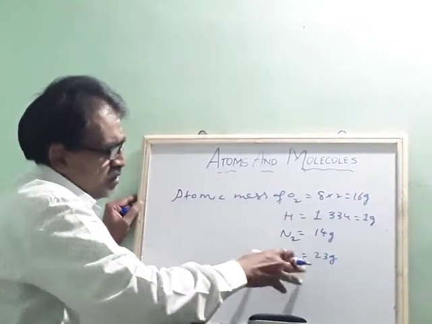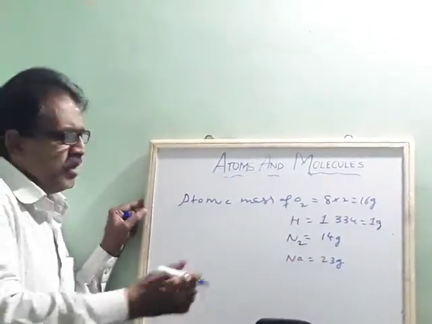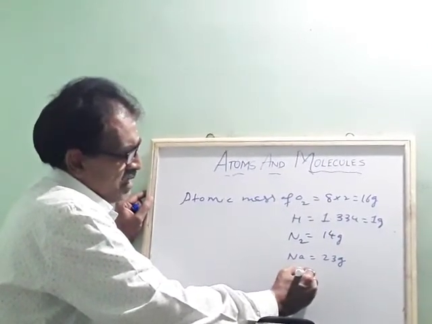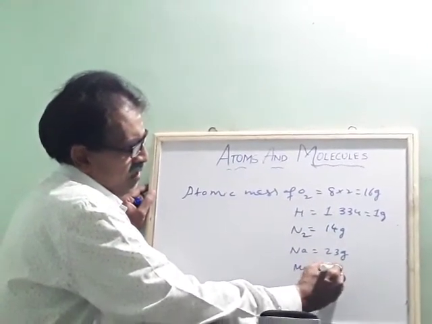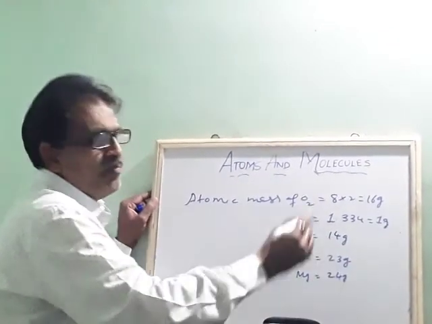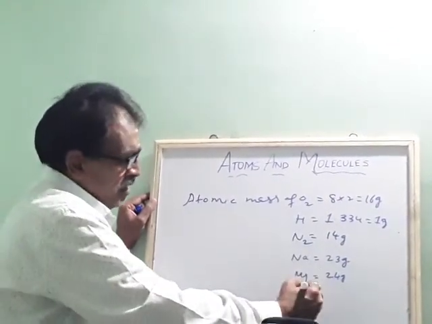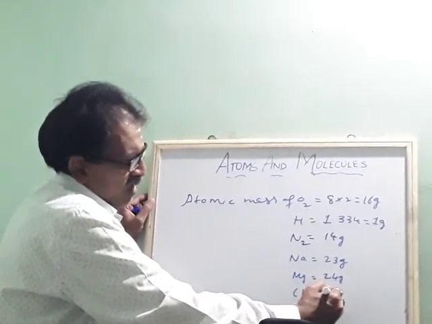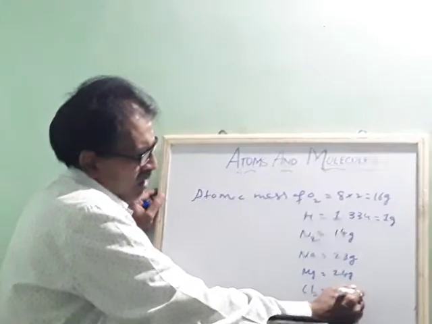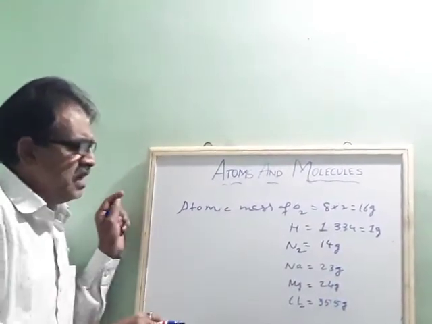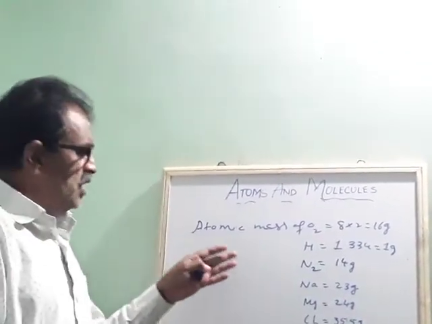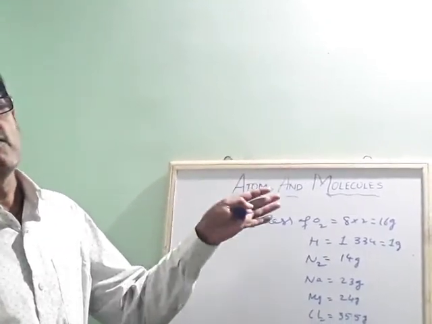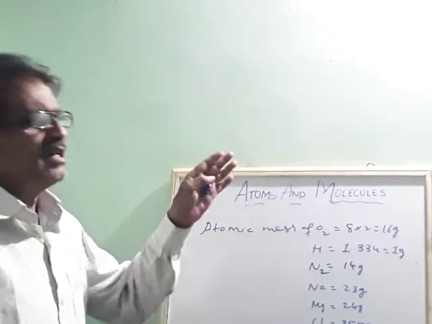Like this, we have different elements with different masses. Magnesium atomic mass is 24 gram. Then chlorine is 35.5 gram. So these are the atomic masses which were found by comparing with the average mass of the carbon 12 isotope.